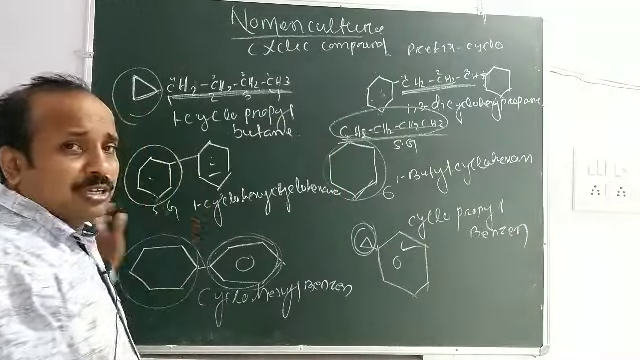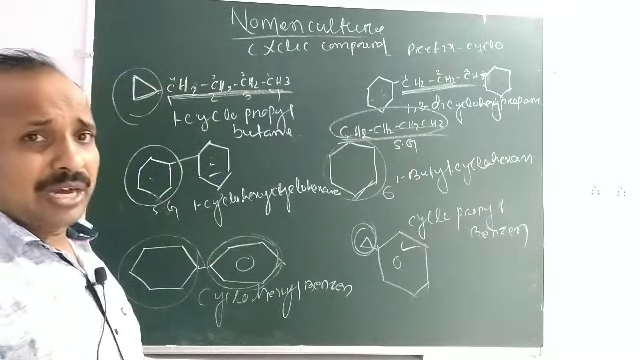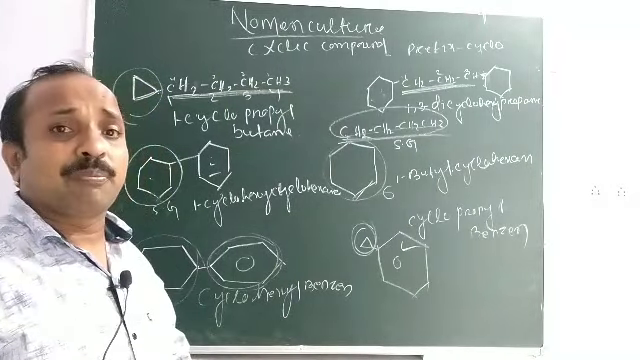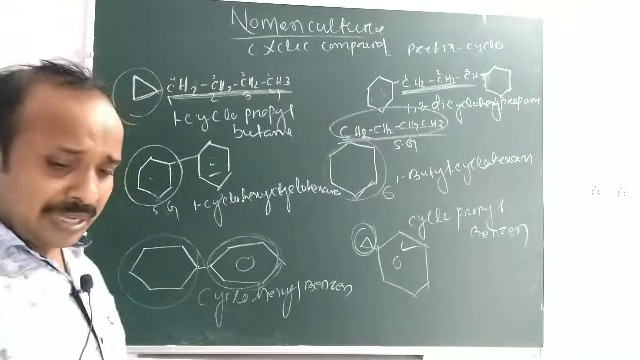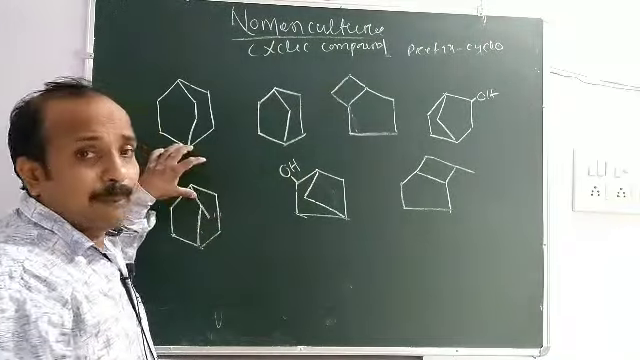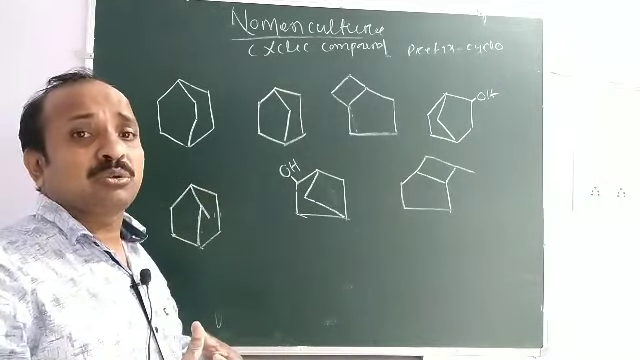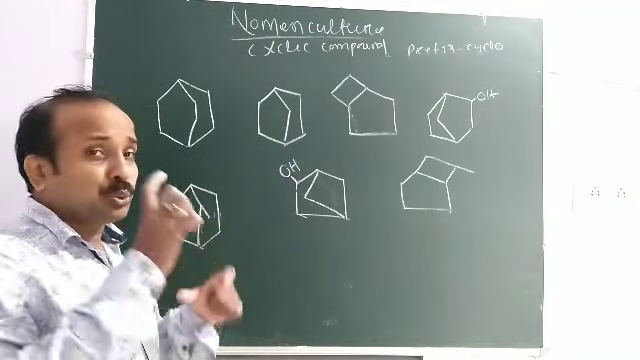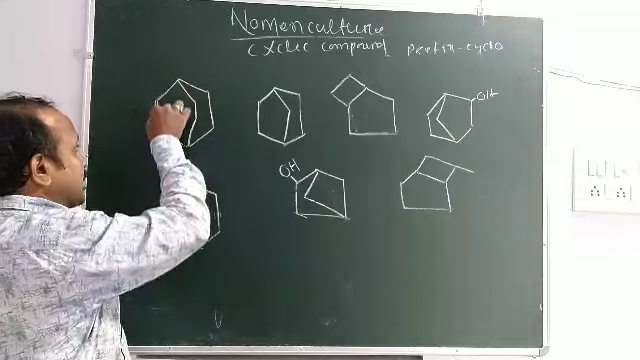Okay, this is all about the naming of cyclic organic compounds. Now we go to naming bicyclo compounds. This is a bicyclo compound. Bicyclo compound means what? It contains 2 cyclic groups with 2 common points. Here you see that this is a cyclic